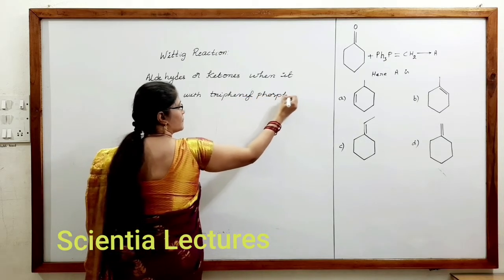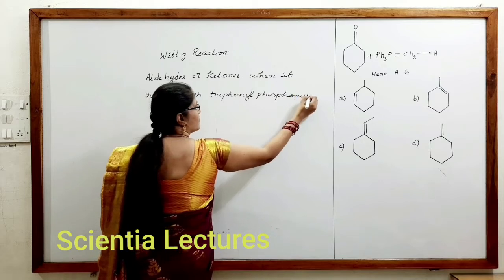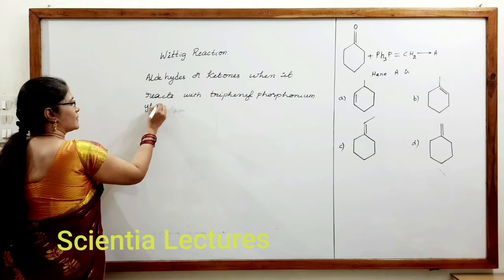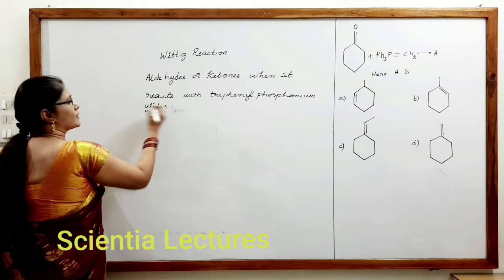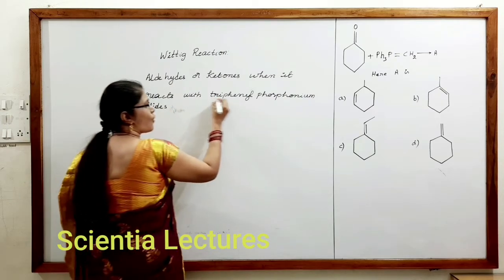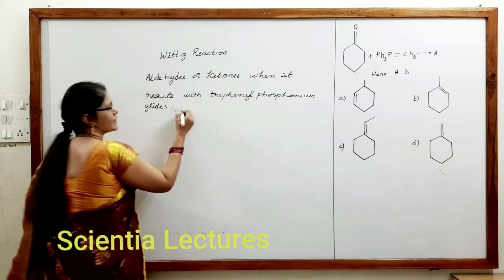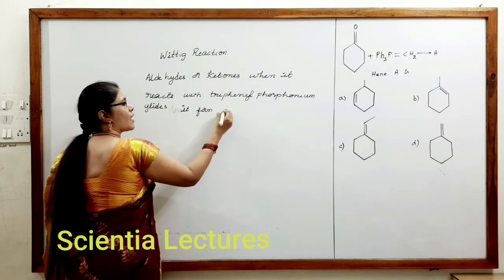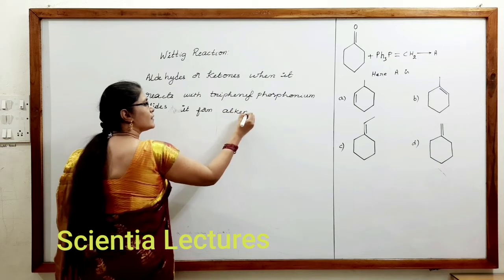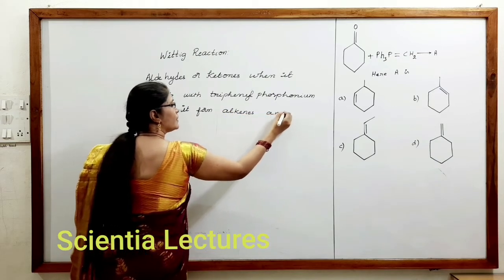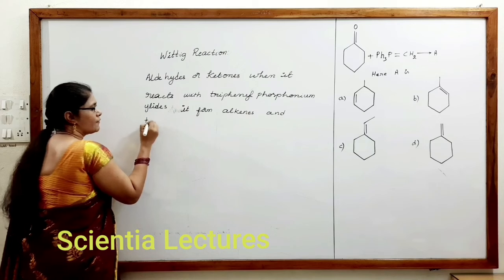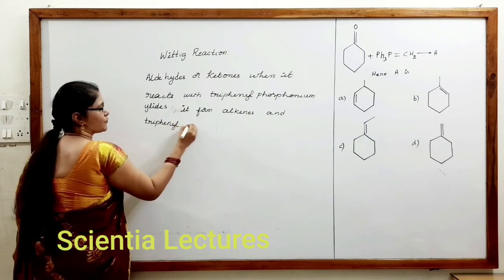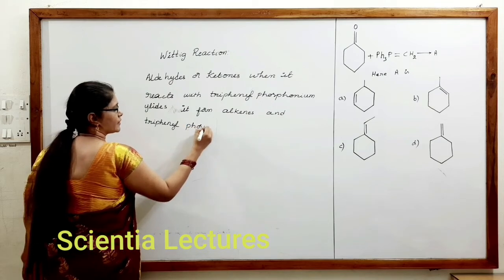triphenylphosphonium ylides, form alkenes and triphenylphosphine oxide.